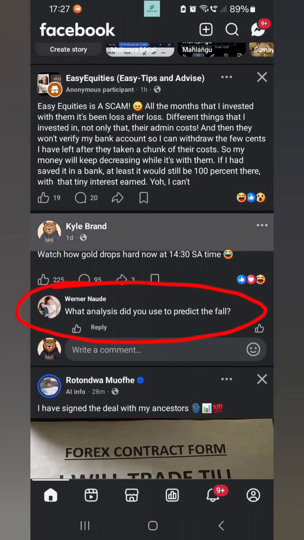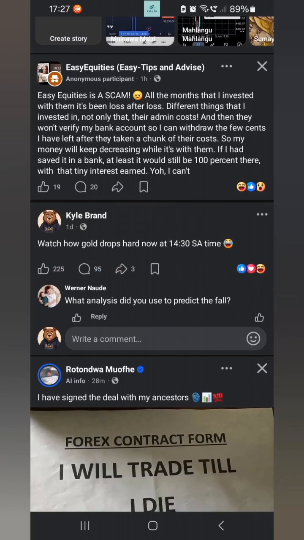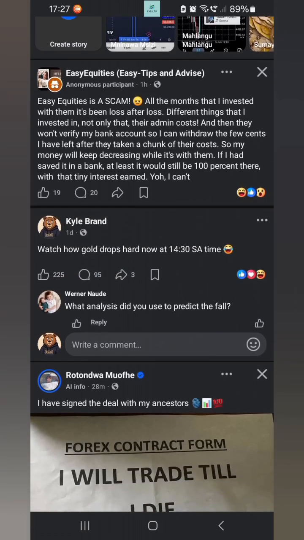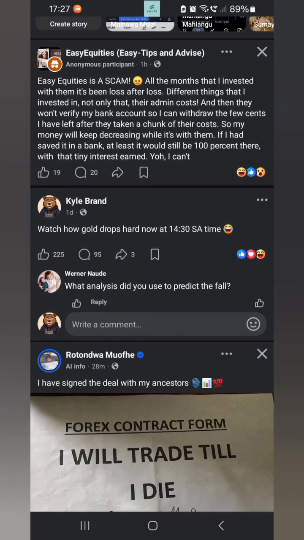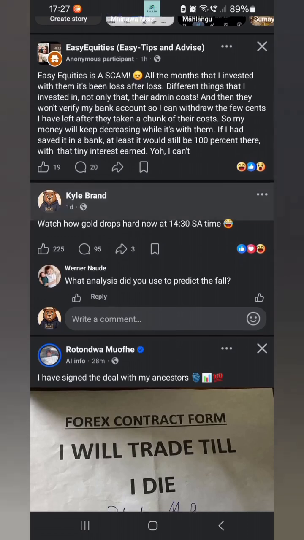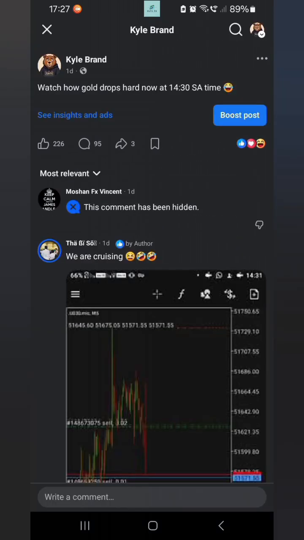But anyway, what analysis did you use to predict the fall? Guys, this is simple. NFP is the non-farm payrolls. It's a payroll report. It tells us how many people in the non-farm sector got paid. So to get an expectation of payrolls, we need to look at previous employment reports. We need to see, have people been losing jobs? Have they been gaining jobs?